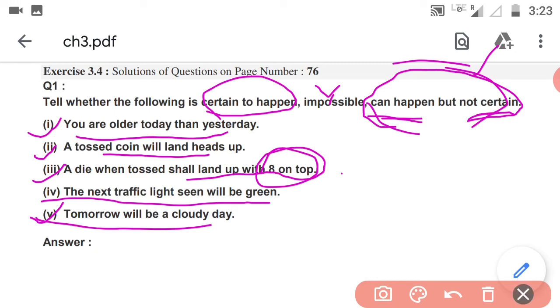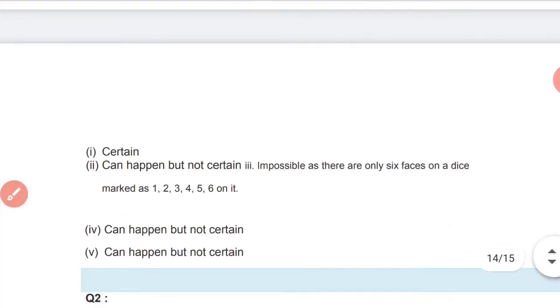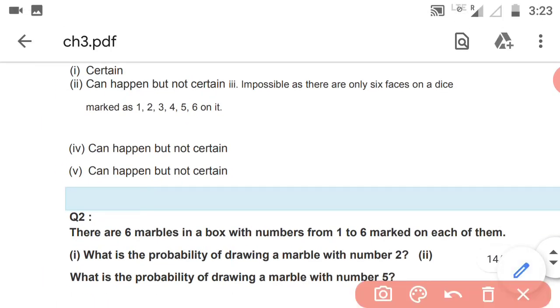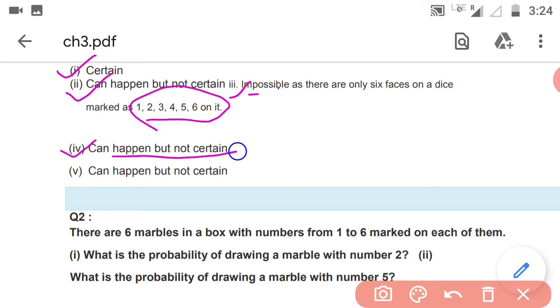Hope you have understood this. So you can see the answers here. Number 1 answer is certain. Second answer is can happen but not certain. Number 3 is impossible, because in a die there is no 8, only 1, 2, 3, 4, 5, 6. For 4, it can happen but not certain. For 5, can happen but not certain. Okay, now come to the next question.